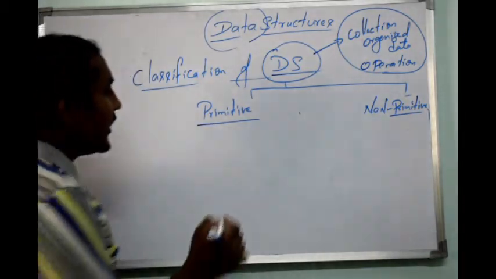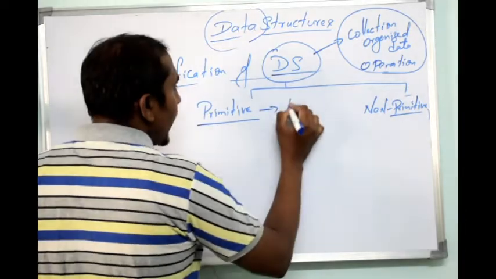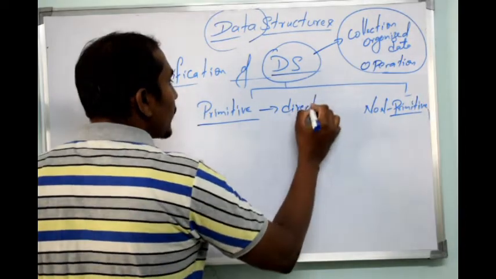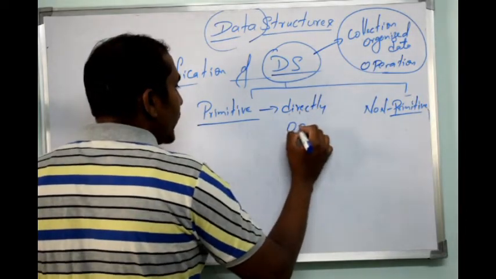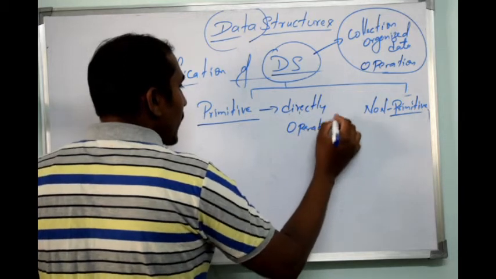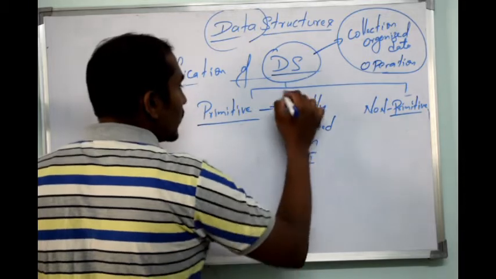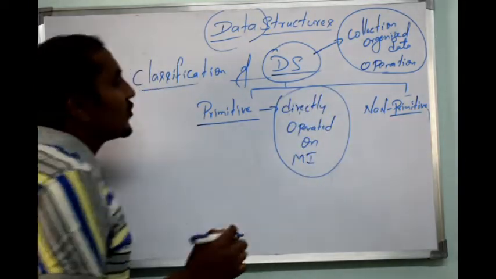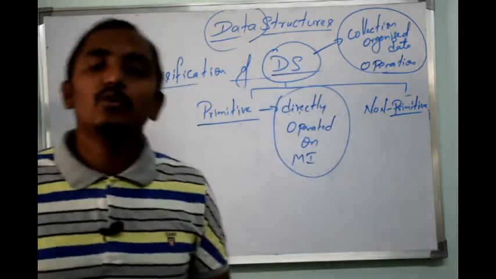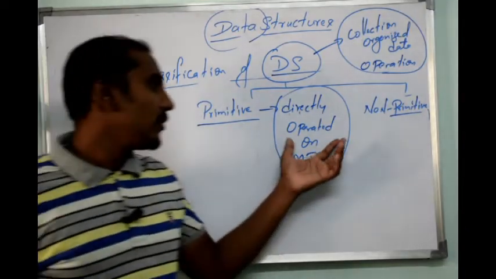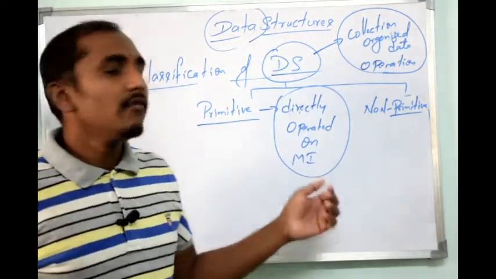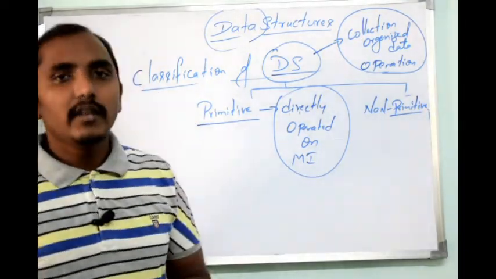So any data type which will be directly operated on machine level instruction. So any data type or values which are directly operated on machine level instruction, we will consider as primitive data types.